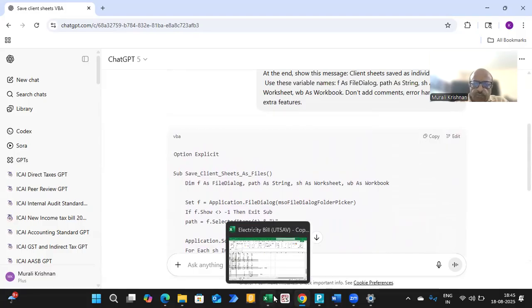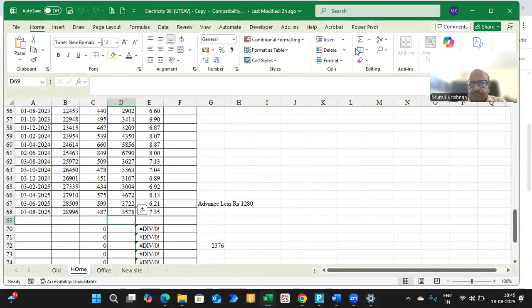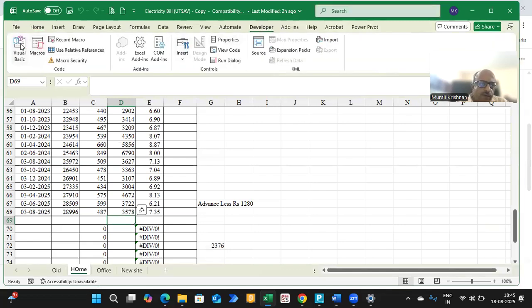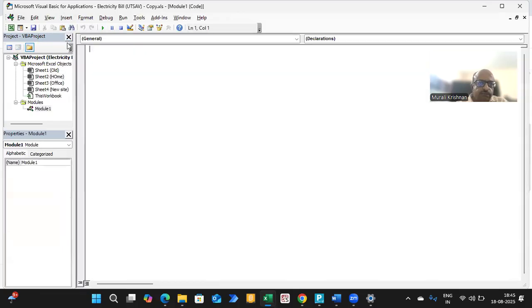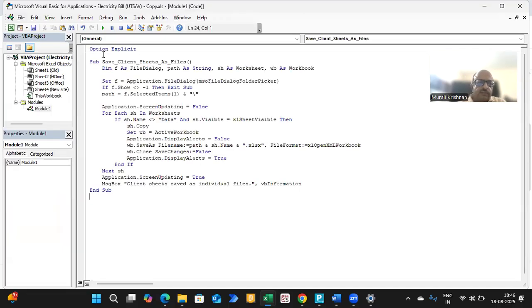Now, how to do it? This is VBA code. We need to open the particular file. In the file, there is a Developer tab. In the Developer tab, you have to open Visual Basic. Under Visual Basic, you have to insert a module. In that module, you just have to paste the code. See, it is so simple.